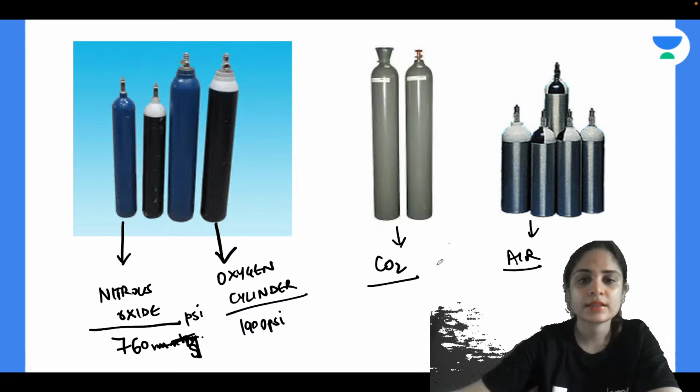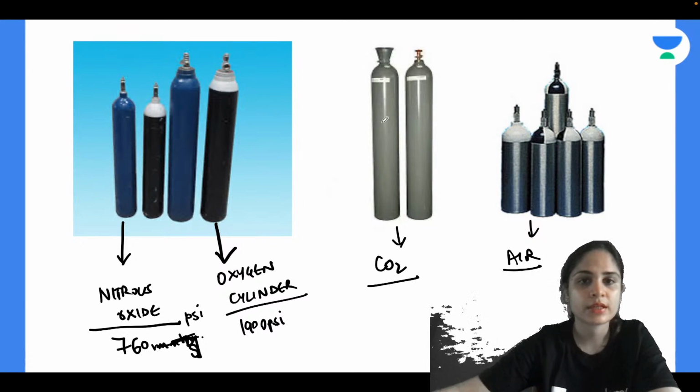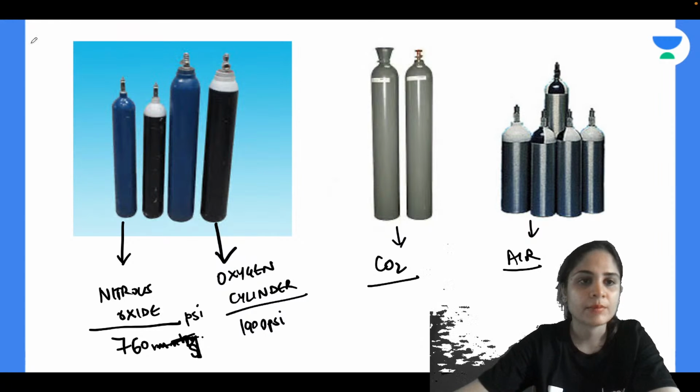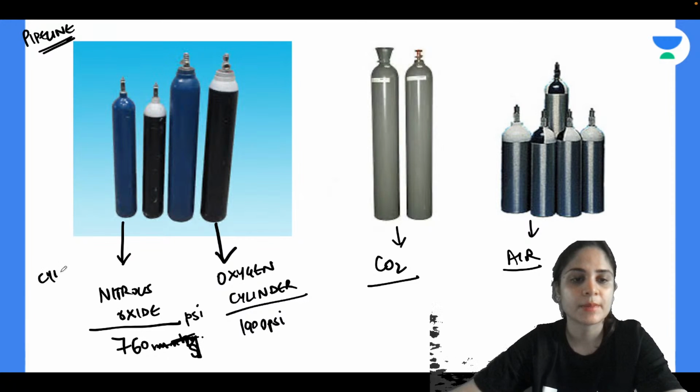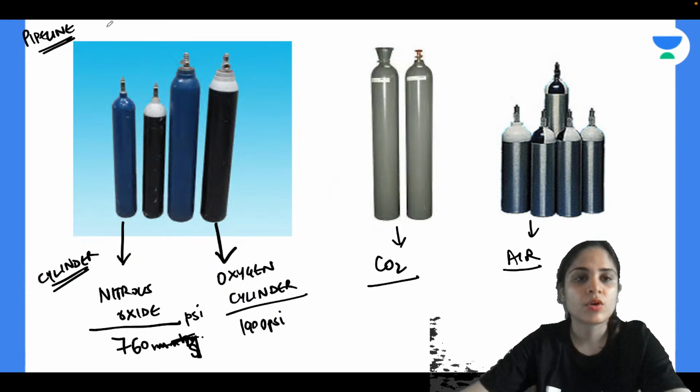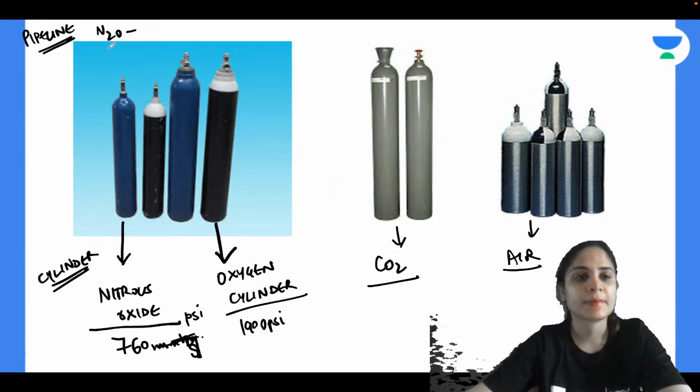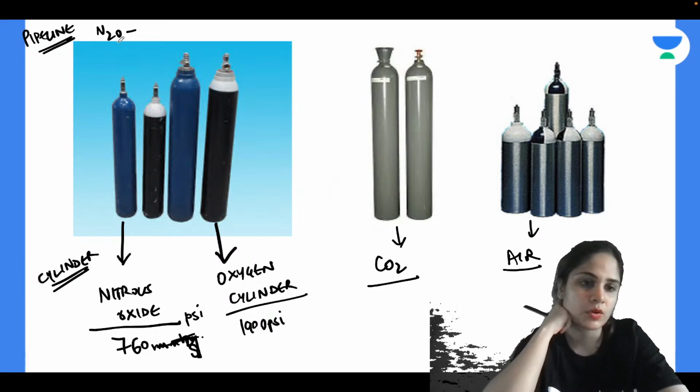Alright, now other than these cylinders, you also need to know the color of the pipelines. So I am going to write the pipeline color over here. So remember, these are all the cylinder colors and then we have the pipeline colors. So can you tell me what will be the color of nitrous oxide pipeline? Nitrous oxide pipeline color. So in one flashcard you can revise all the colors.